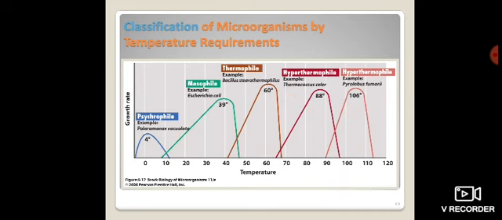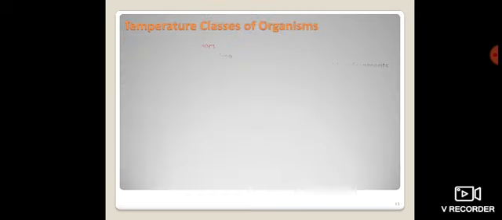The temperature is approximately up to 110 degrees Celsius, or at minimum 60 to 70 degrees Celsius. So the microorganism can survive easily in all these different situations. They are exceptions in that situation.